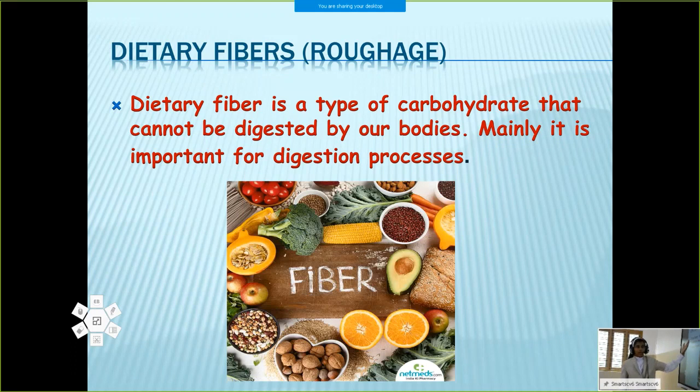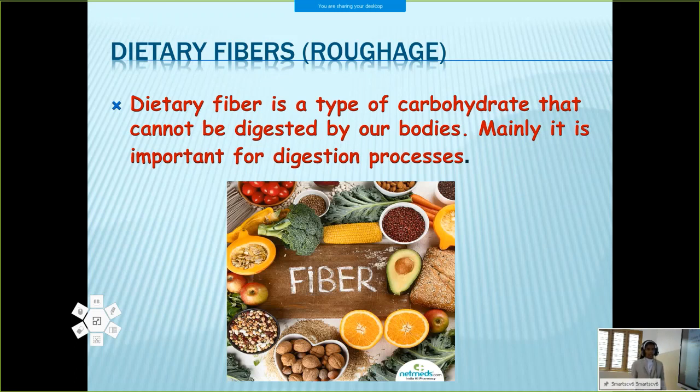Dietary fiber is an important type of carbohydrate that cannot be digested by our bodies. That you have to notice. It is called cellulose. We can't digest the cellulose. That is the fiber content of carbohydrate, but we can't digest it. That's why it is not giving any nutrient for our body.